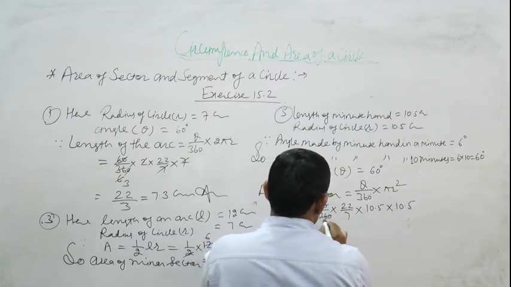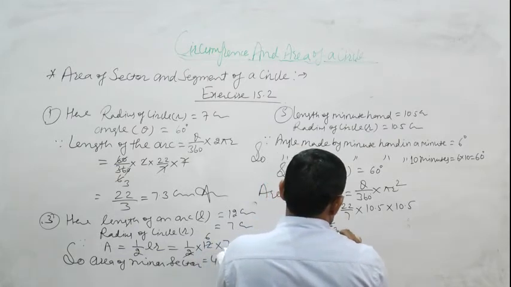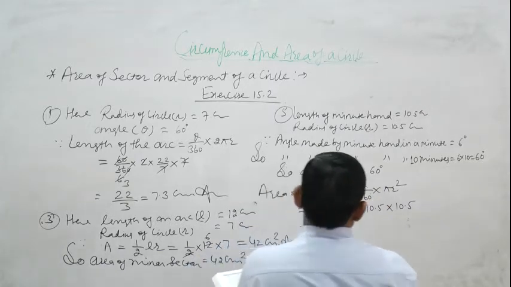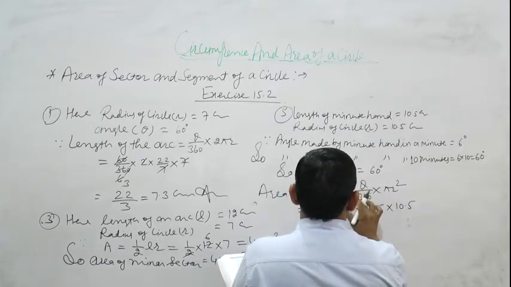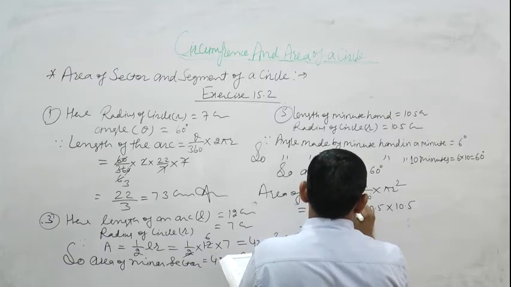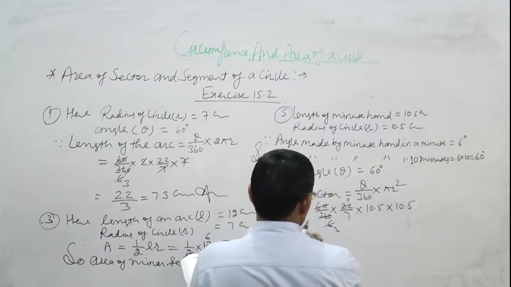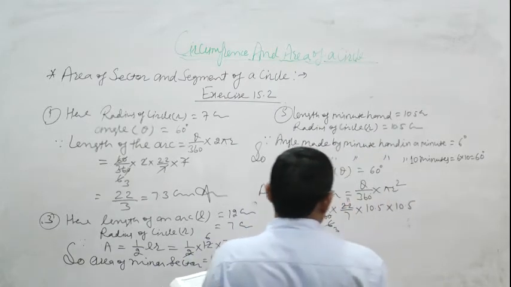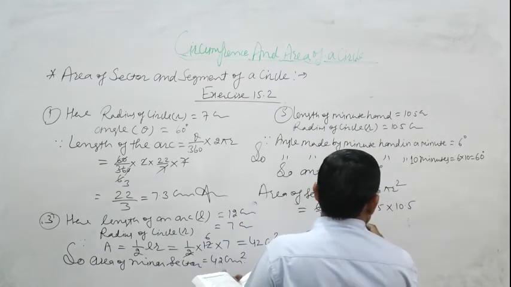That is 6, 6 and 3 2. Sorry, 11. 2 11 22 and 2 3 are 6.